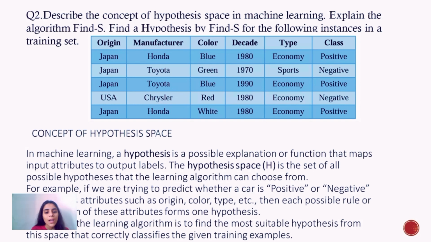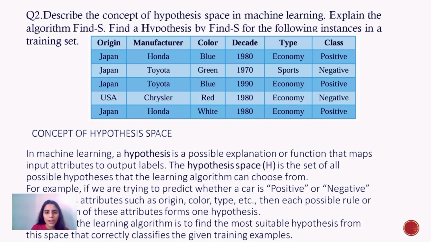For example, if we are trying to predict whether a car is positive or negative based on its attributes such as origin, color, type, etc., then each possible rule or combination of these attributes forms one hypothesis. The goal of the learning algorithm is to find the most suitable hypothesis from this space that correctly classifies the given training examples.